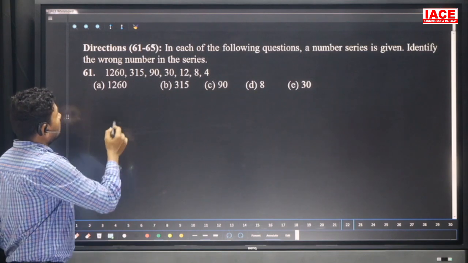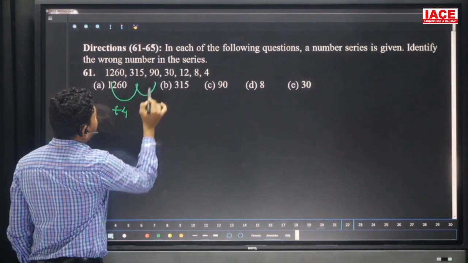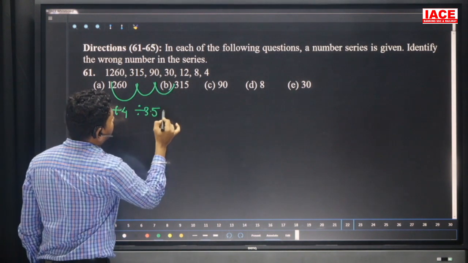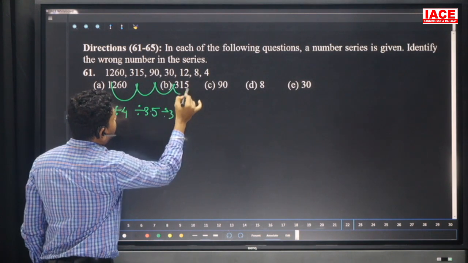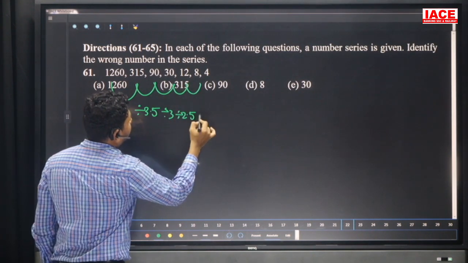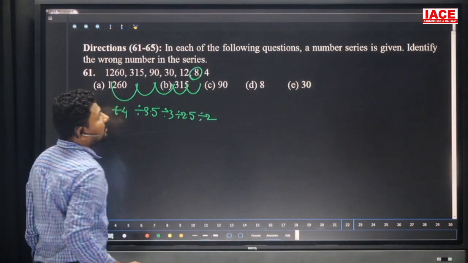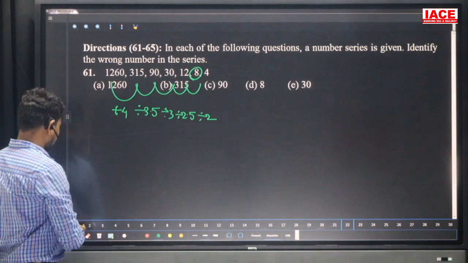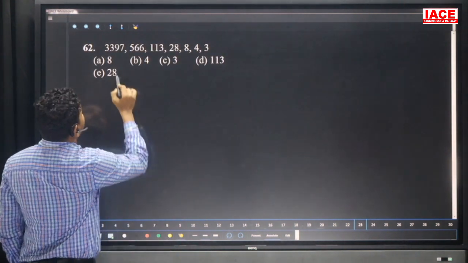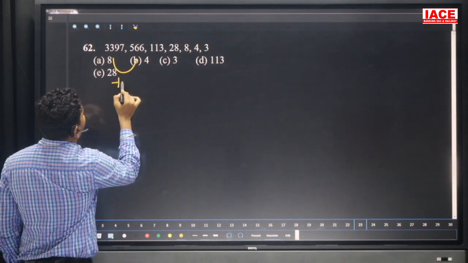1260 is divisible by 4, and here also divided by 3.5, and here divided by 3, and here divided by 2.5, and here divided by 2, and 12 divided by 2 value is 6, then our wrong number is what? 8. Next, 3397, here 566, here removing 1 and divisible by what is the number?